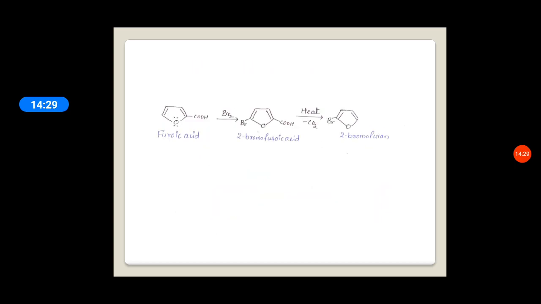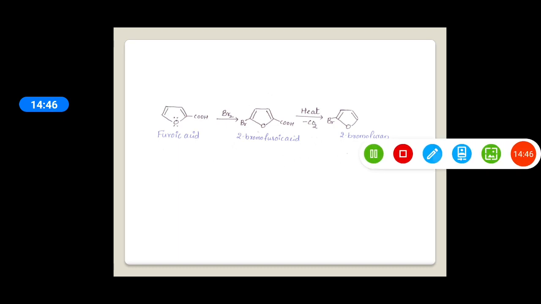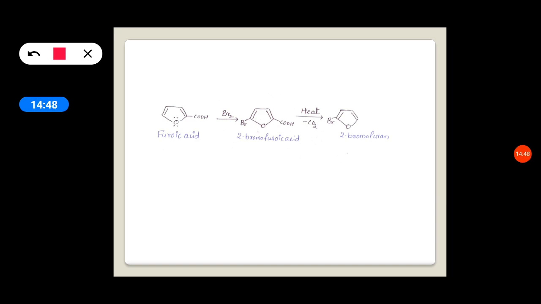For example, we require 2-bromofuran, but on direct halogenation it gives a mixture of a number of products. Suppose we require only pure 2-bromofuran, then we take a derivative of furan for the reaction.